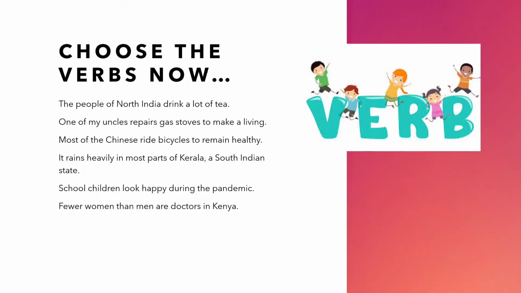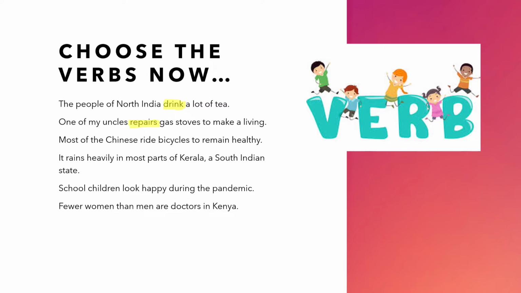The people of North India drink a lot of tea. What is the word that shows their action? The word drink shows what these people are doing. I mean, the people of North India, they drink a lot of tea. Just like that, one of my uncles repairs gas stoves to make a living. What does one of my uncles do? Of course, he repairs gas stoves.